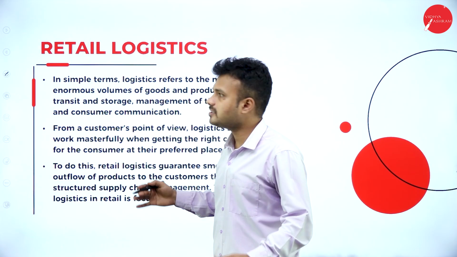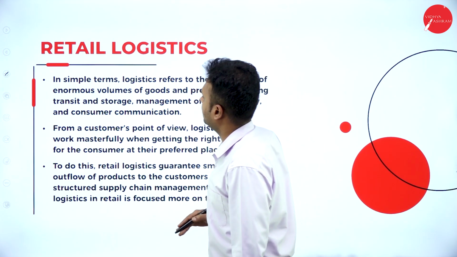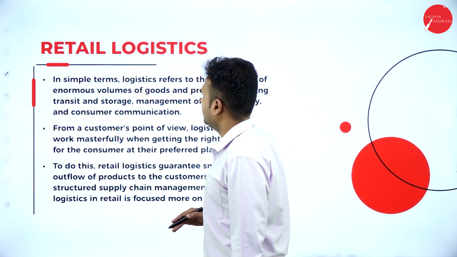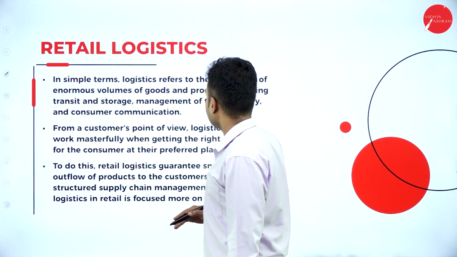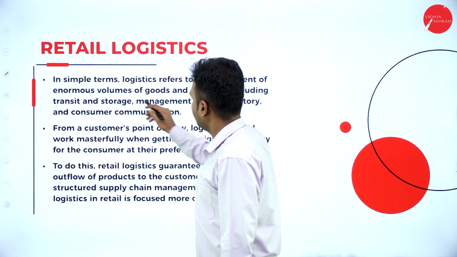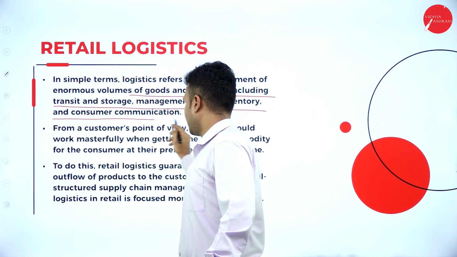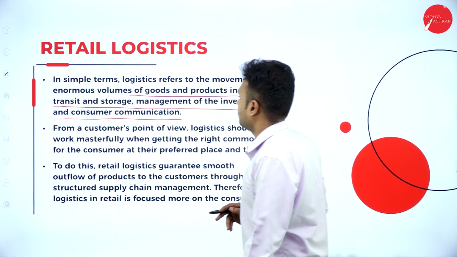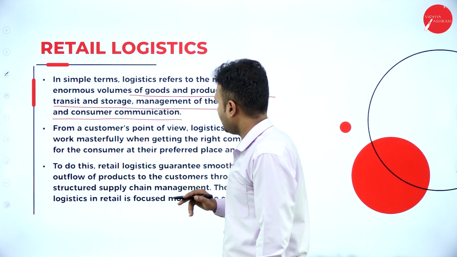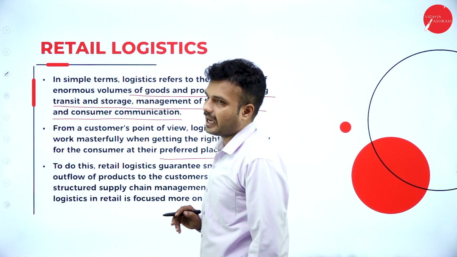Retail logistics. What is this retail logistic? In simple terms, logistic refers to the movement of enormous volumes of goods and products, including the transit and storage, management of the inventory, and consumer communication. So this retail logistic is nothing but the transportation of the finished product from the manufacturer to the consumer. From a customer's point of view, the logistic should work masterfully in getting the right commodity to the consumer at the preferred place and time.